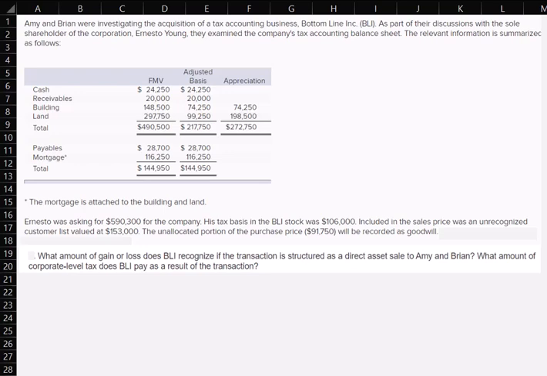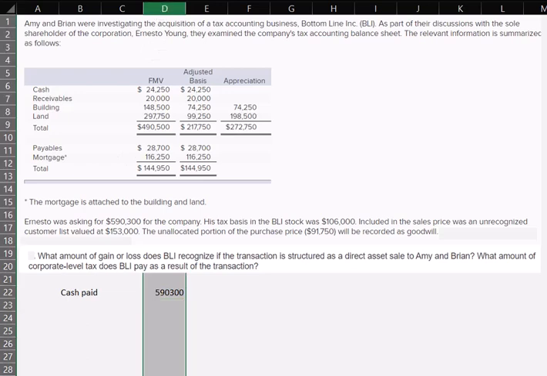Now, first part of this question asks us, what amount of gain or loss does BLI recognize if the transaction is structured as a direct asset sale to Amy and Brian? And what amount of corporate level tax does BLI pay as a result of the transaction? All right, so here's the logic we want to follow here. The cash paid is going to be equal, well, let's put it here, $590,300. They gave us that information.